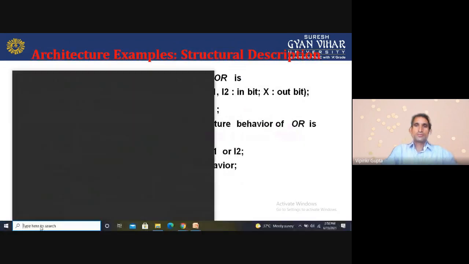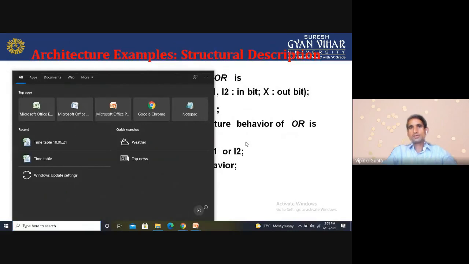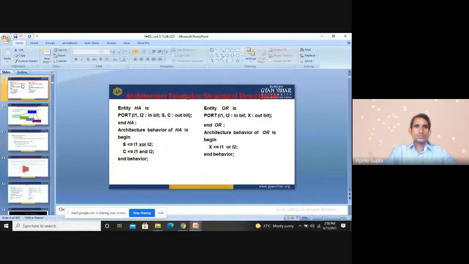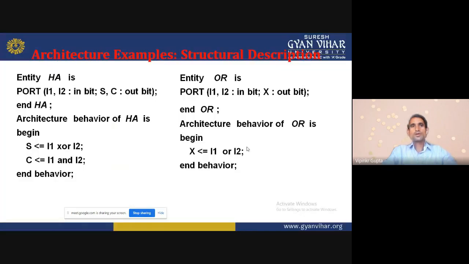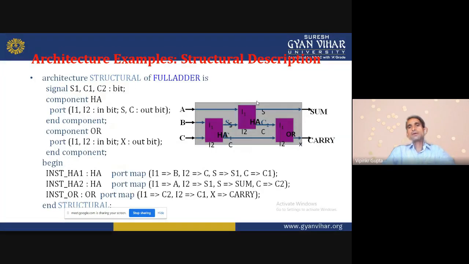So we can do the mapping of these half adders. Begin. Inst_half_adder1 is half_adder port map I1 => A, I2 => B, S => S1 and C => C1. So this is the mapping of this half adder.